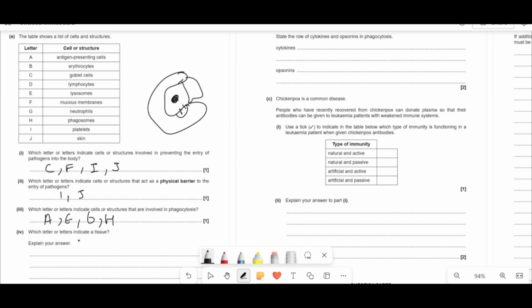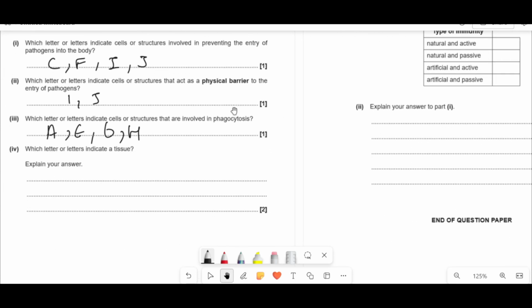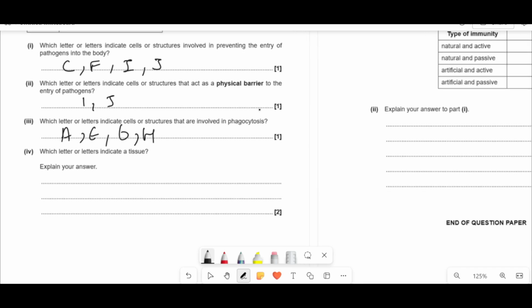Then it says, which letter or letters indicates a tissue, and explain your answer. So if we have a look, cells, organelle, membranes, that's a whole bunch of cells, so that's a tissue. Organelle, cells, and organ. So remember that tissues are all about a few types of cells working together to form a function. So F, and that's for the exact reason, that it's a few types of cells performing a function.